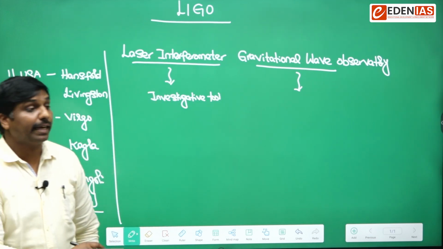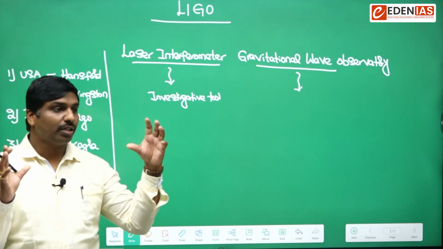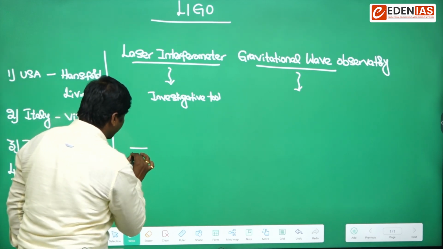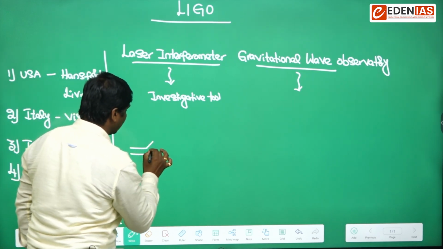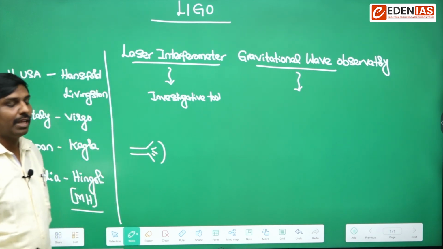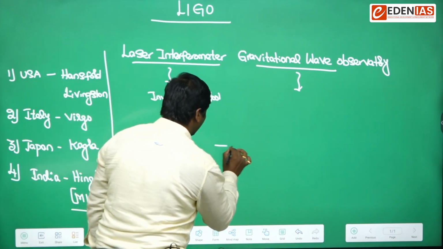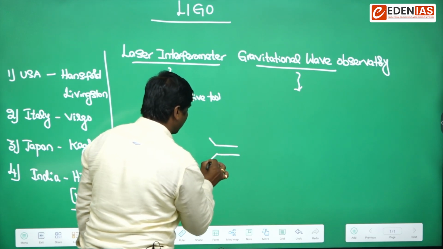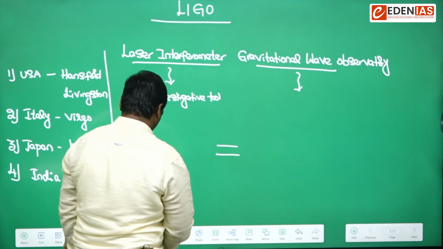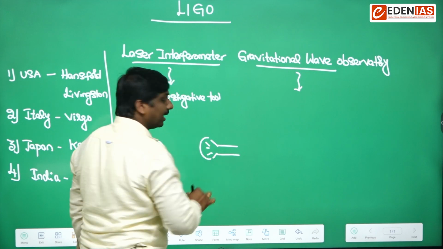Assume there is a light source which is giving light, and another light source which is also giving light.